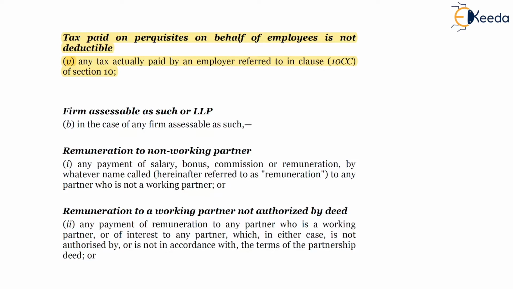Second, any remuneration or interest paid to a working partner which is not as per the partnership deed. Any such amount which is not as per the partnership deed and is paid to a working partner will be disallowed. Also, any amount paid to a working partner before the partnership deed was executed will be disallowed in the hands of the firm.